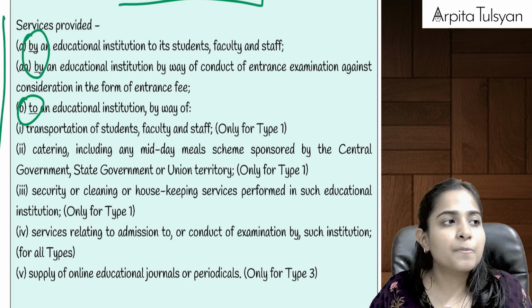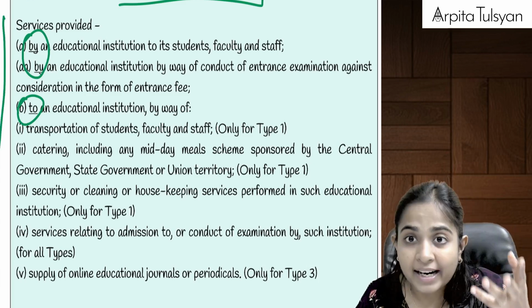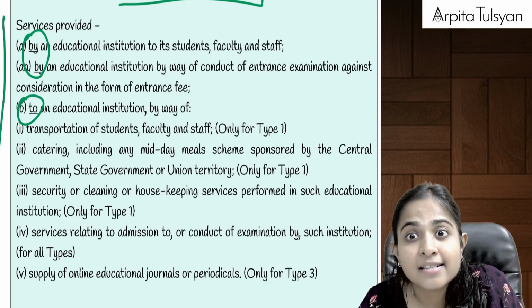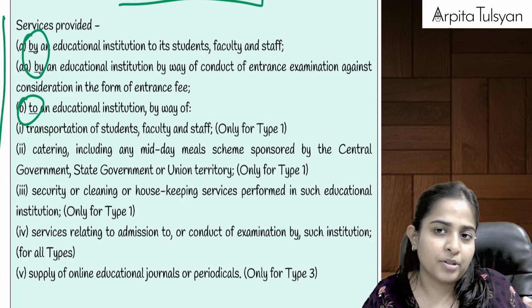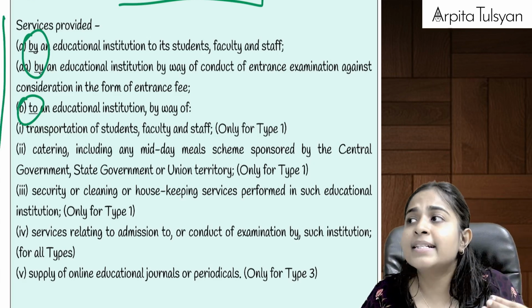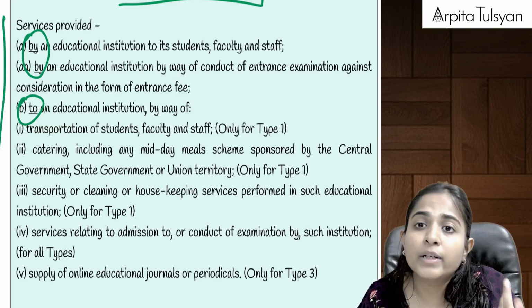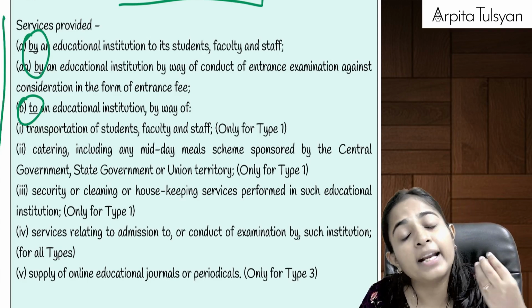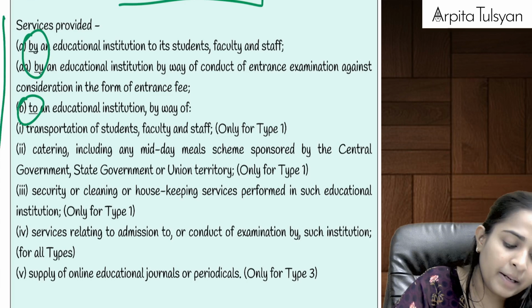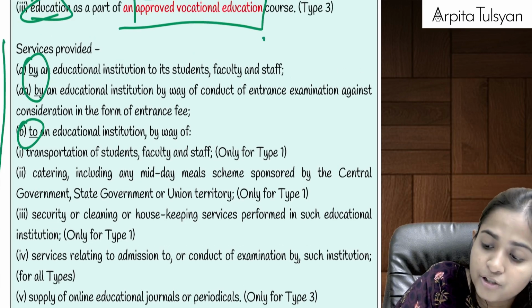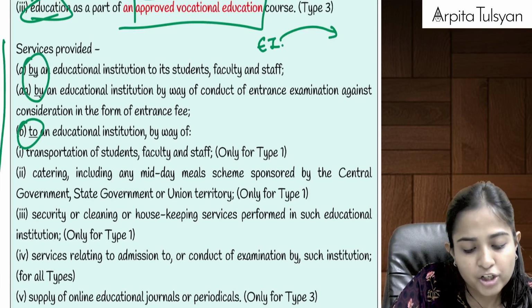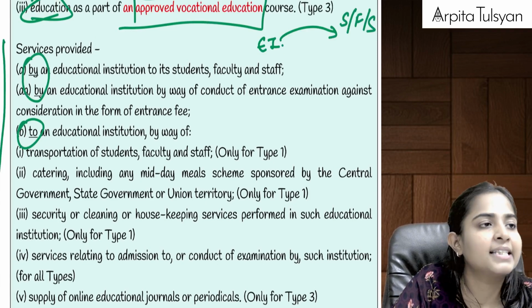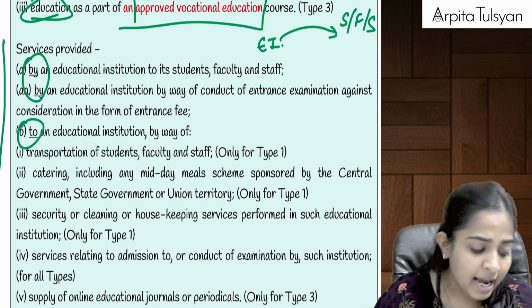GST. It is providing any service to its faculty. Let's say it is providing training services to its faculty on how to teach students. Even that is totally exempt from GST. And let's say it is also providing some certificate courses or some sort of training to its staff, even that will be totally exempt from GST, because any services provided by an educational institution to its students, faculty, and staff will be totally exempted from GST.